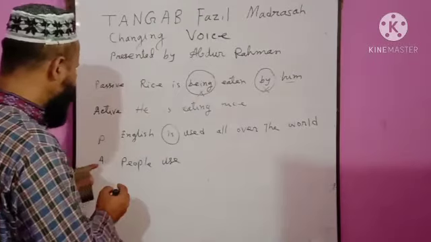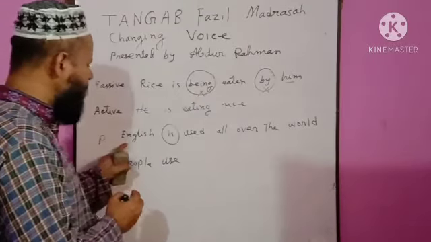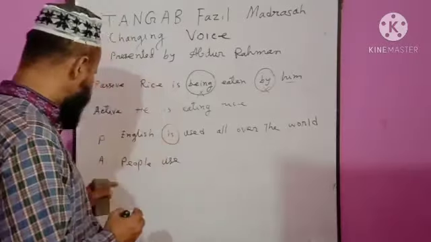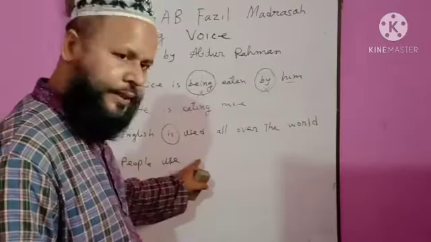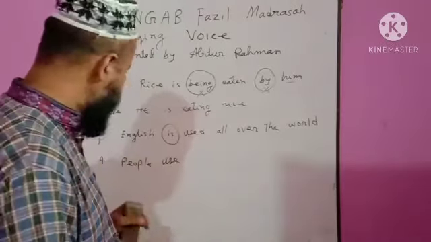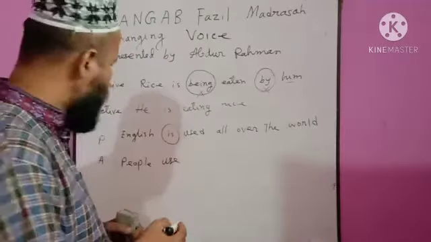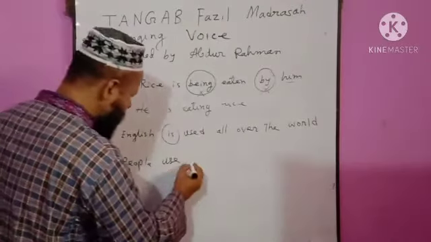Then number 5, subject will be seated as object. Subject will sit as object. After the main verb, we should use object which was subject in the active voice, English.